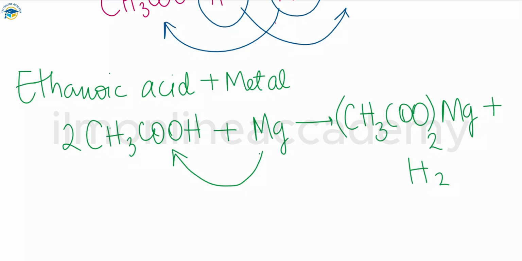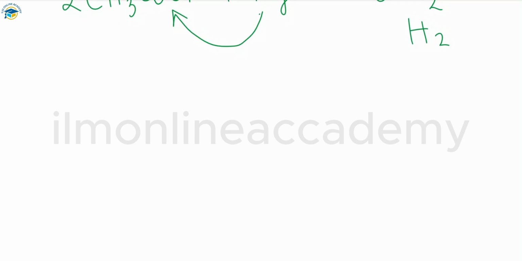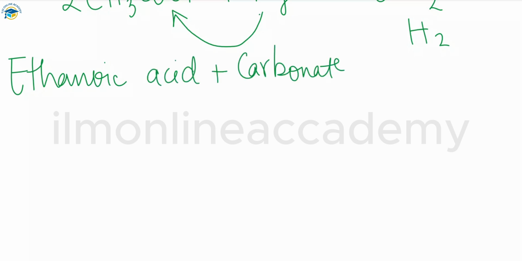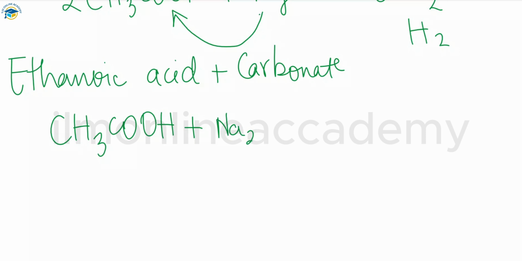The third reaction is ethanoic acid plus a carbonate. We take some carbonate. First we have ethanoic acid, CH3COOH, plus any carbonate, like sodium carbonate, Na2CO3. After the reaction, what products are released?